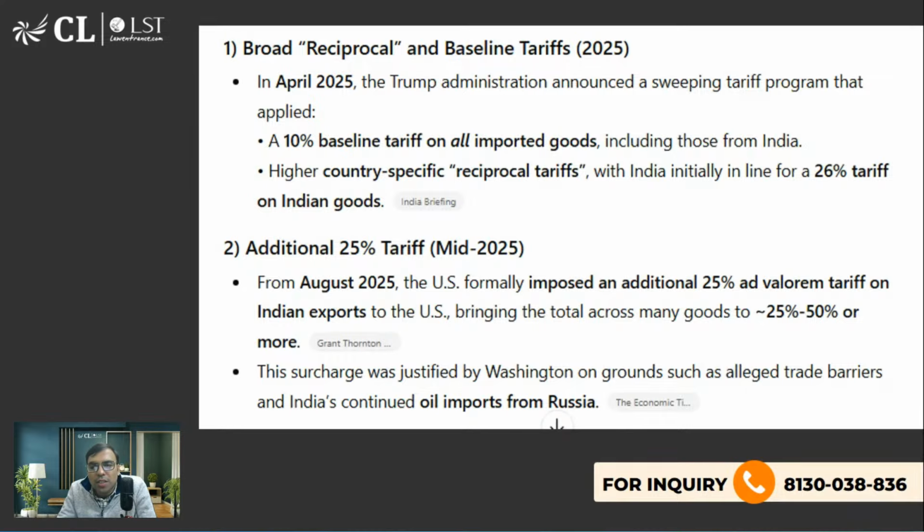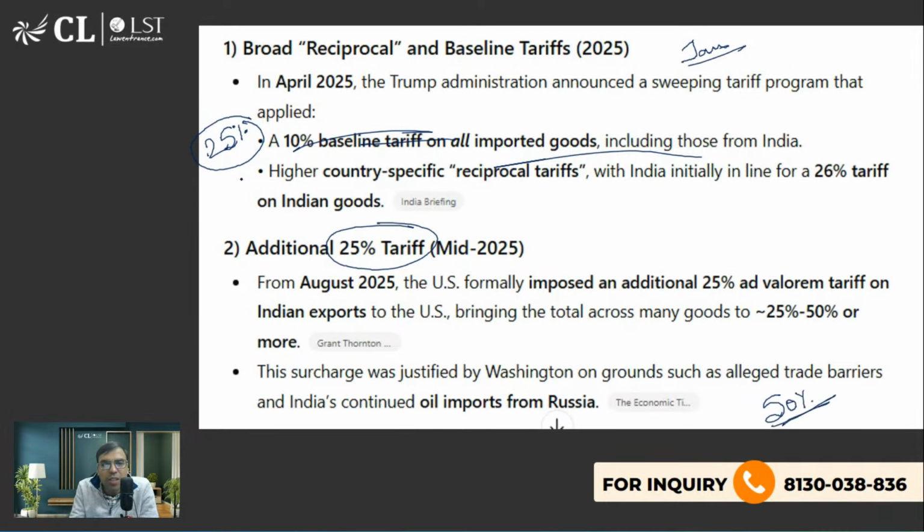So what happened was, last year, after he became the president in January, he imposed an initial tariff of somewhere around 25%. Then later on, a further 25% tariff was imposed. So after that, it became 50%. This question was asked in the CLAT exam this December: initially Donald Trump imposed how much tariff?